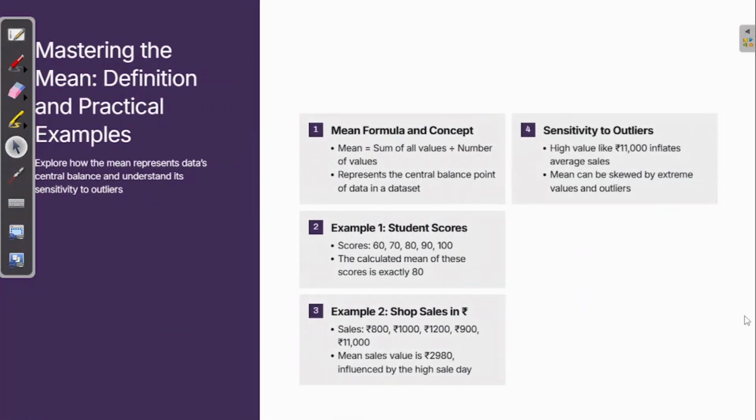Let's understand mean first. This slide might take some time, but let's understand the mean first. So mean is a very simple but very powerful representation of the entire data.